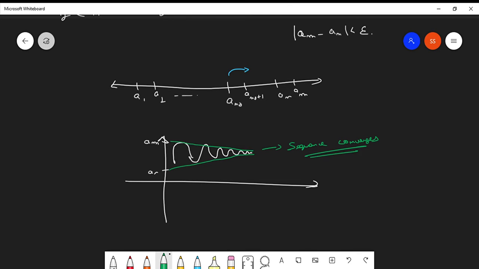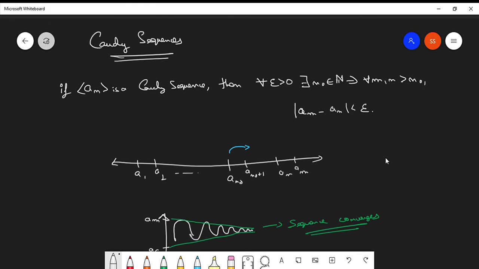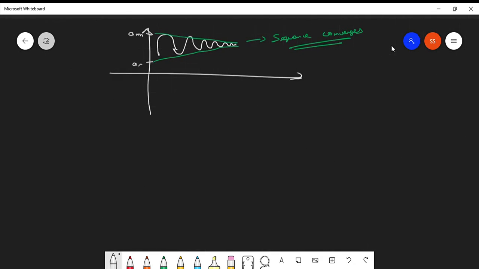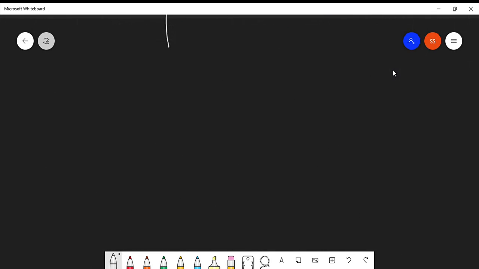Cauchy sequences converge. It is direct from the definition. We will obviously prove it, and we have fine proofs. We will talk about that in this video itself. This is basically the definition of a convergent sequence, and if you have a sequence which is a Cauchy sequence, then it must satisfy this condition. Clear?